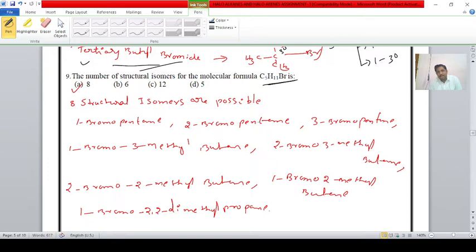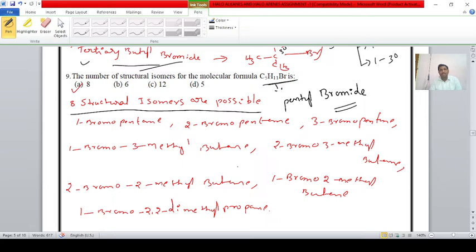C5H11Br, students. This question was already discussed under the subheading nomenclature. 8 structural isomers are possible for pentyl bromide, C5H11Br. For this, there are 8 structural isomers possible.